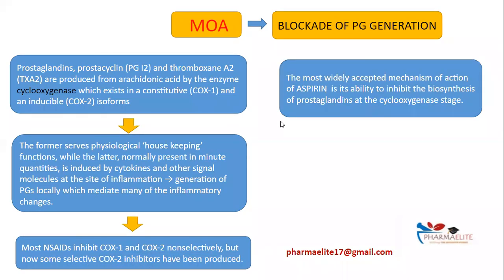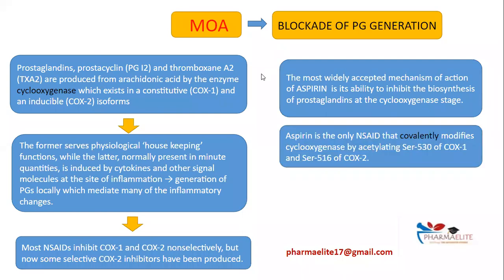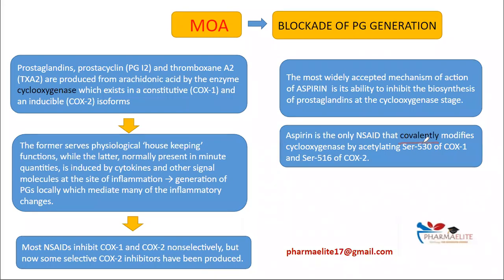Now, the most widely accepted mechanism of action of aspirin is that it will inhibit the biosynthesis of prostaglandin at the cyclooxygenase stage. So COX-1 and COX-2 activity is blocked, and thus prostaglandin will also be blocked, and thus it will show its action. Then aspirin is the only NSAID that will irreversibly and covalently bind to the cyclooxygenase, and it will cause acetylation of the serine residues of both COX-1 and COX-2.